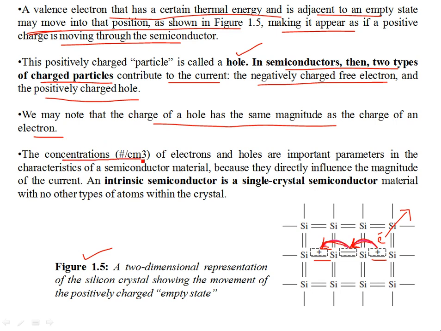The concentration of electrons and holes, given per cubic centimeter, is an important parameter in the characteristics of a semiconductor material because it directly influences the magnitude of the current. If you have a larger number of charge carriers in a certain volume, you can have more conduction, or more current flow, with lesser resistance. An intrinsic or pure semiconductor is a single crystal semiconductor material with no other types of atoms within the crystal. So the conduction that we are talking about is of an intrinsic, or pure, semiconductor material.